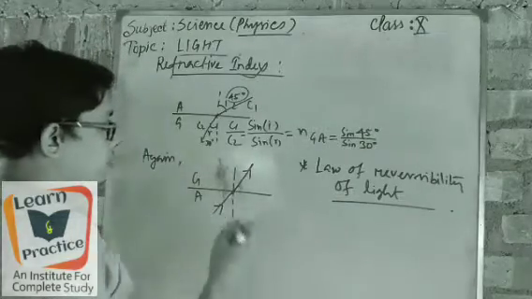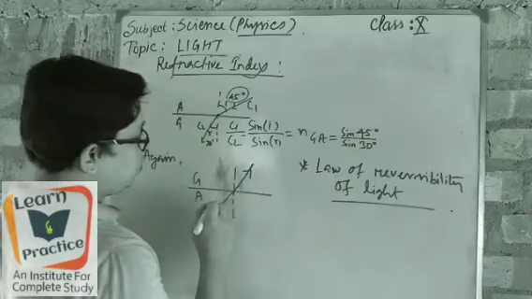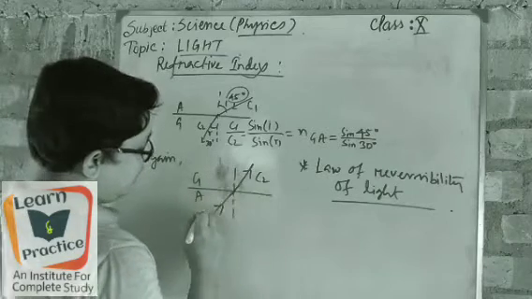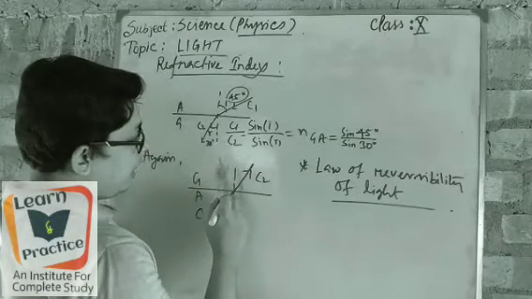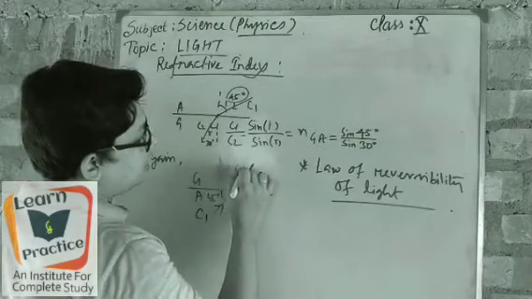Got it? So through this figure, what could be the formula? It means that it has come from C2 to C1, and its angles are 45 degree and 30 degree.